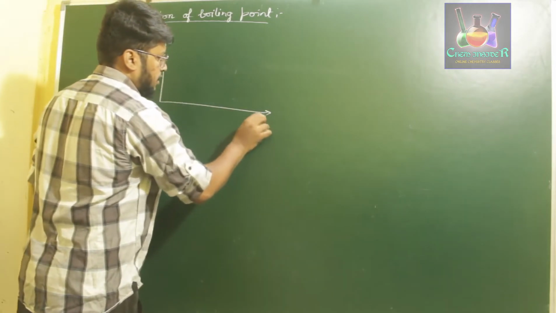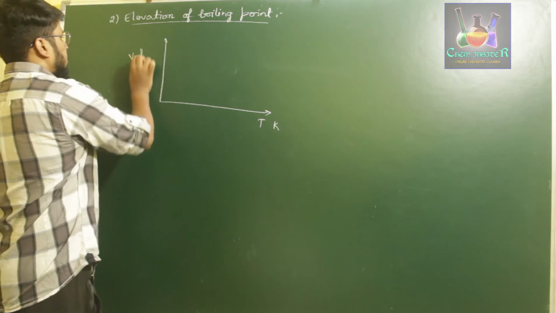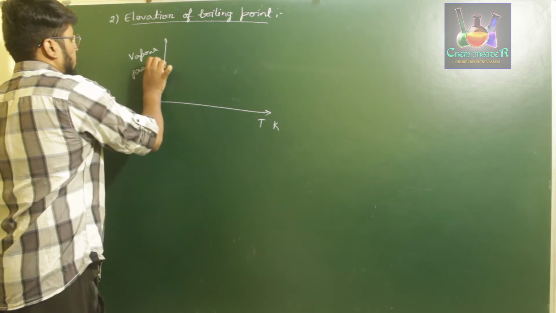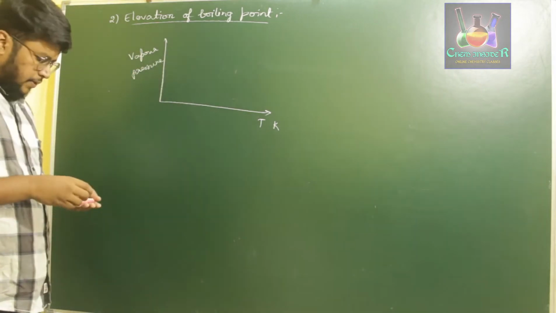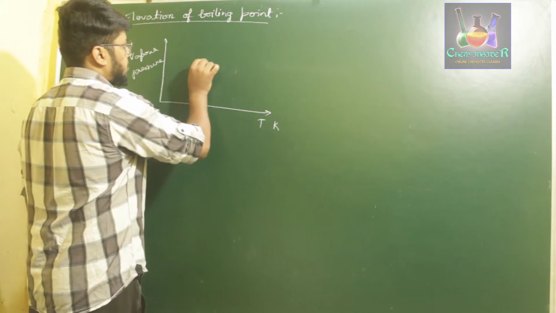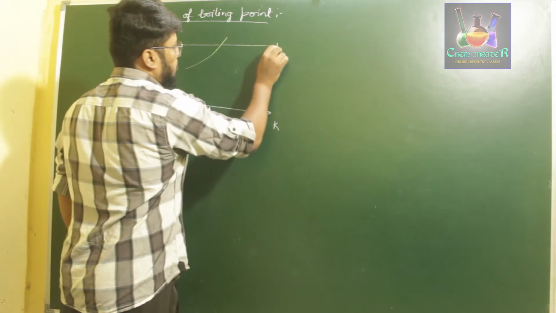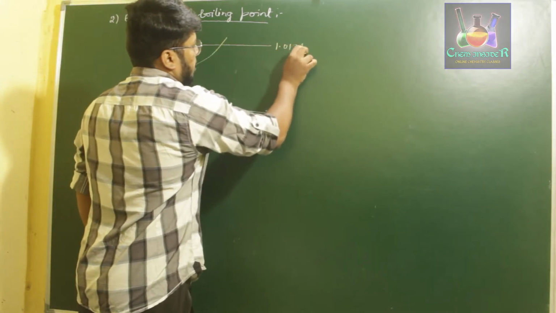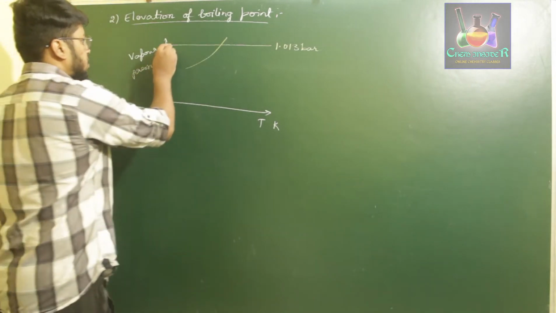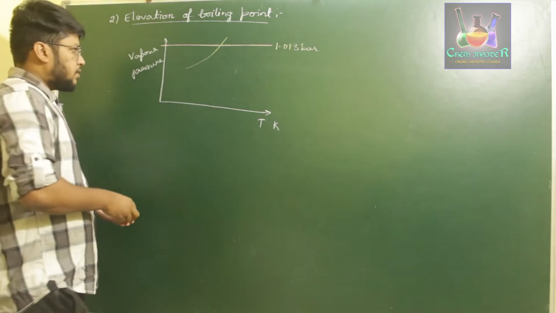this is temperature in Kelvin and this is vapor pressure, okay. So for a pure solvent, let us say the vapor pressure is increasing in this range with respect to temperature, and this is the point at which the atmospheric pressure is 1.013 bar.